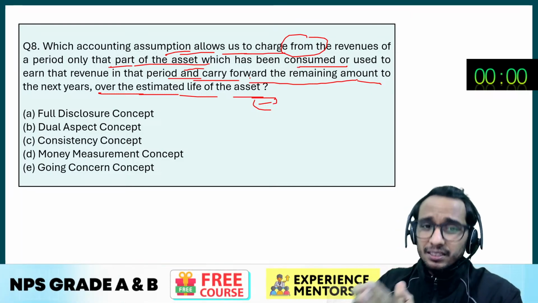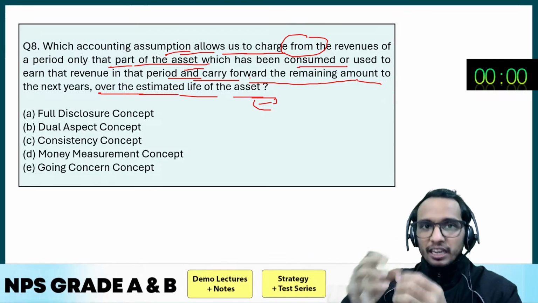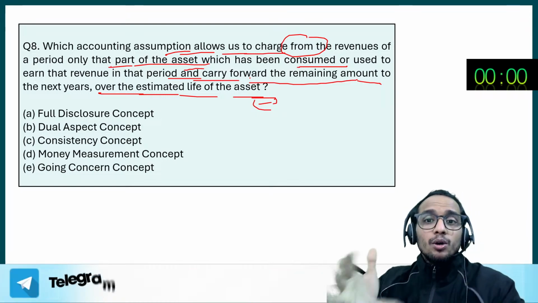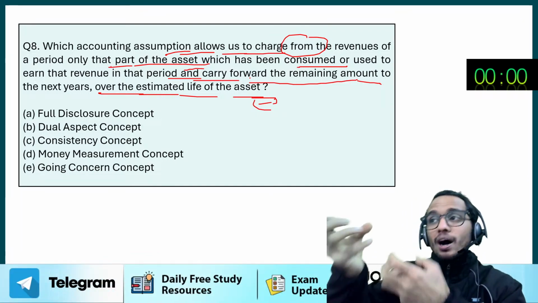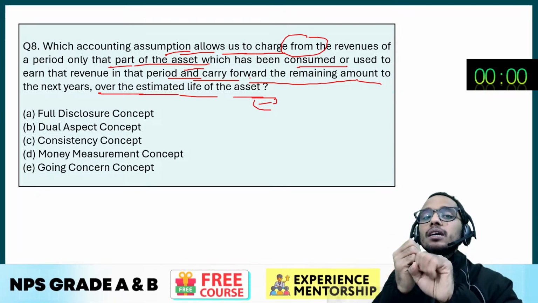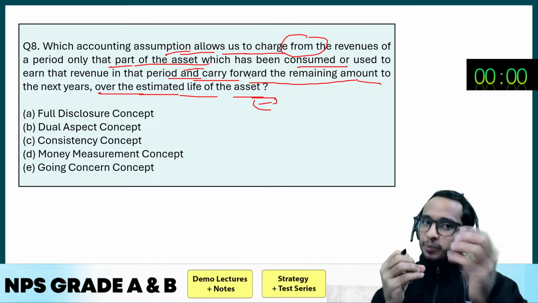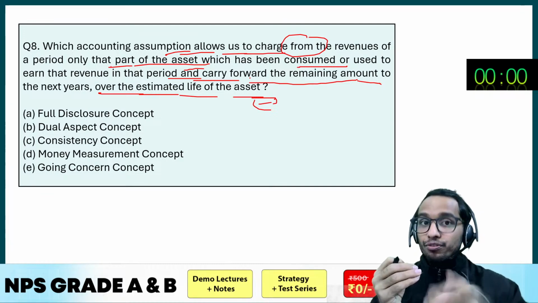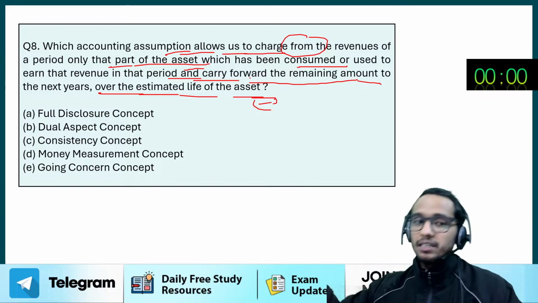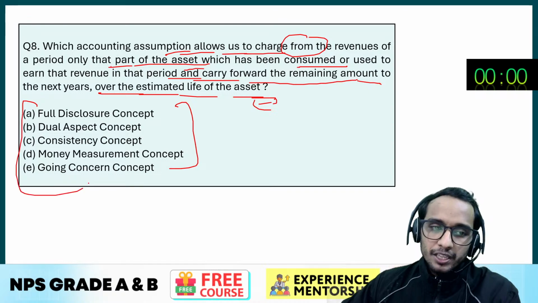But the thing is, whatever revenue you are showing, please understand this very carefully. Whatever revenue you are earning, with respect to that revenue, whatever expenses you are incurring, only that will be the part of the expenses. The rest of the expenses, for which you are not earning the revenue, are going to be carried forward to the next year, right? This is what it says. Okay, let me tell you all of these accounting principles or concepts one by one.